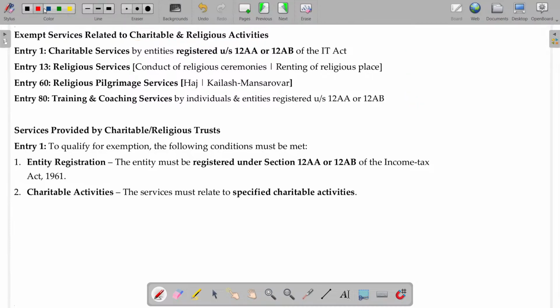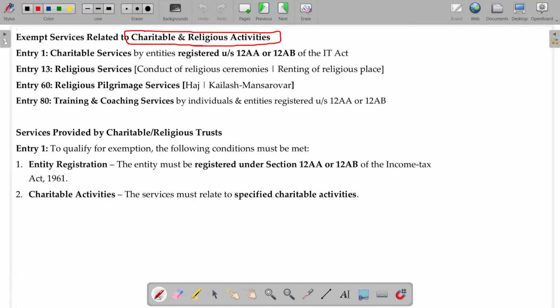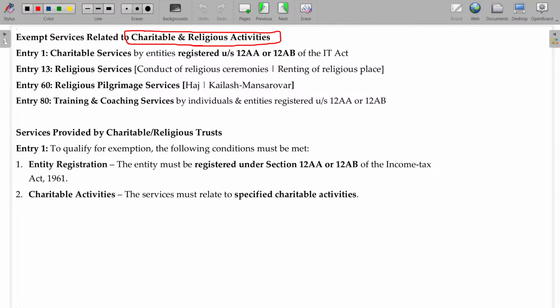Now let's see exempt services related to charitable and religious activities. Understand that trusts fall under section 12AA and 12AB.